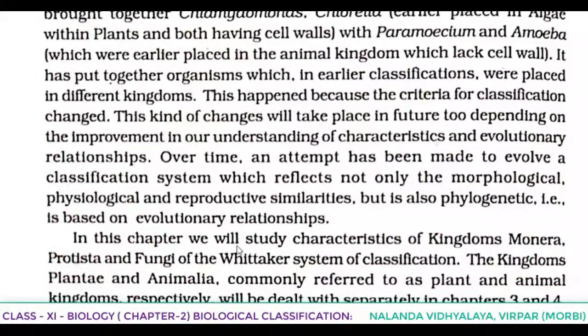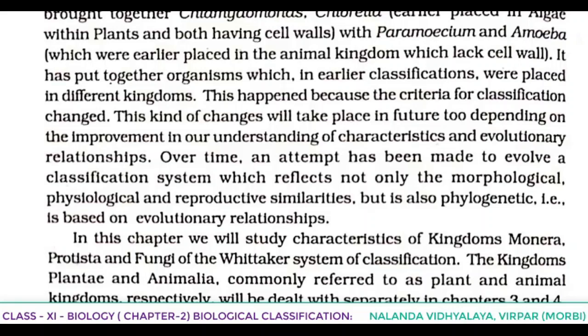In this chapter, we will study characteristics of kingdom Monera, Protista and fungi of the Whittaker system of classification. The kingdoms Plantae and Animalia, commonly referred to as plant and animal kingdoms respectively, will be dealt with separately in chapters 3 and 4. So according to Whittaker's 5 kingdom classification, the 5 kingdoms are named, which ones?